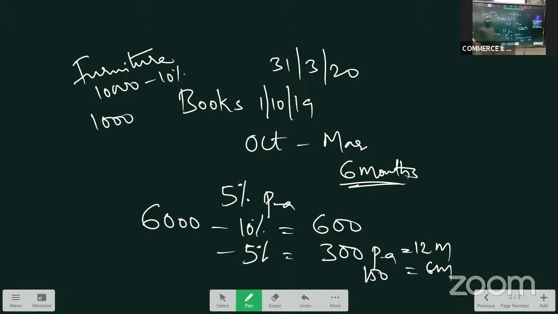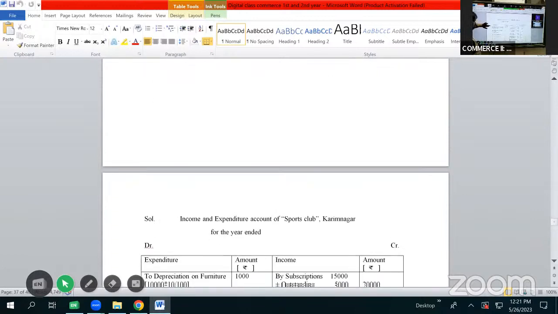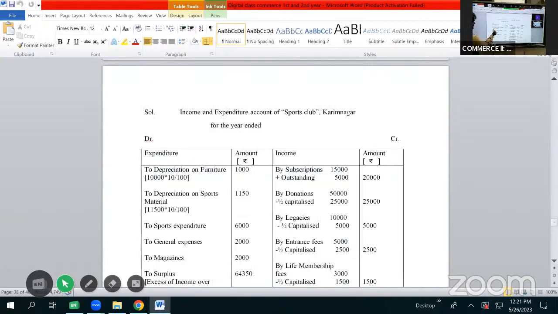What is the simple technique for calculating 10%? Whatever are the zeros, we have to reduce 1 zero. So reducing 1 zero from 10,000, it becomes 1,000 rupees. So we'll be showing it as to depreciation on furniture 1,000 rupees. Here, 10,000 is the value of the furniture into 10 by 100 is the rate of depreciation. Then the depreciation amount works out to be 1,000 rupees.